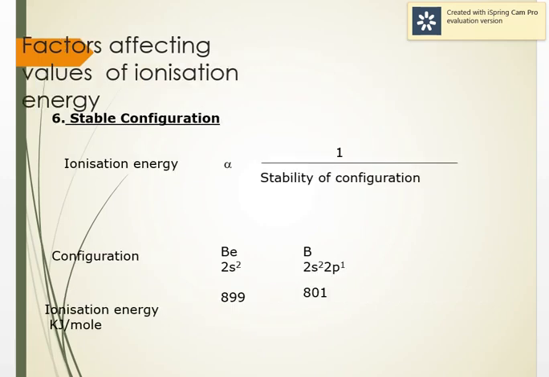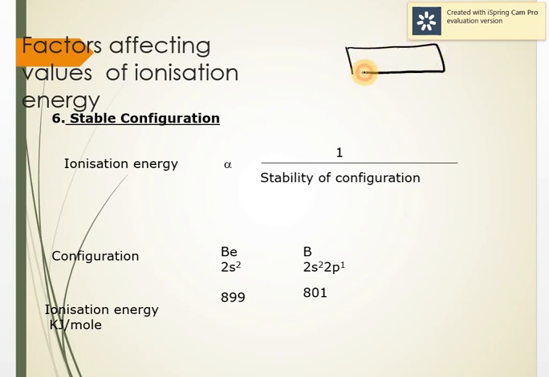Same way, if you compare elements like beryllium and magnesium, beryllium is 1s2 2s2, and magnesium is 1s2 2s2 2p6 3s2. So in group 2, where s2 is complete, they have a completely filled orbital and a high ionization energy. Same way you can compare nitrogen and phosphorus also. Their p subshell is half filled. Nitrogen has the configuration 1s2 2s2 2p3, and we know that p3 is half filled.